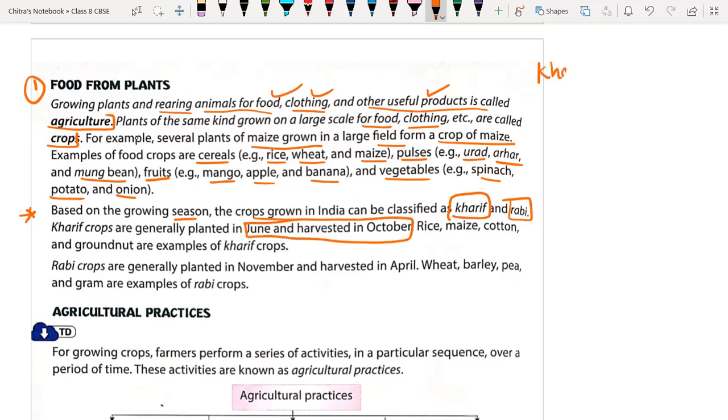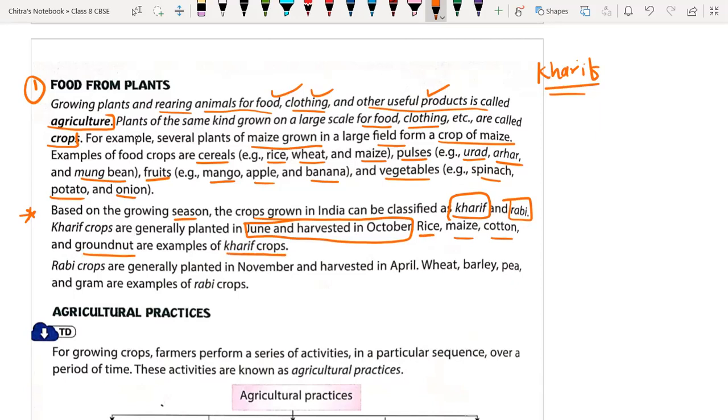Sir? Beta? So basically it is during the summer season, right? No, see. Sir, we can directly say that Kharif grows in the autumn or rainy season. Yes, rainy season. It starts in June from the summer and ends at the end of the rainy season, October. And rice, maize, cotton and groundnut are examples of Kharif crops. So you have to remember their examples also.